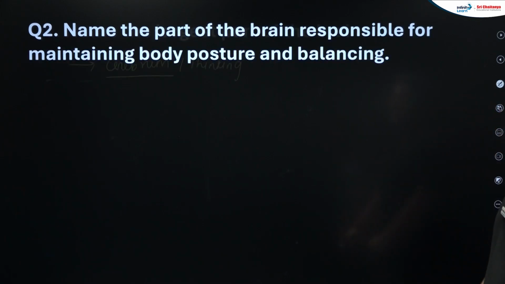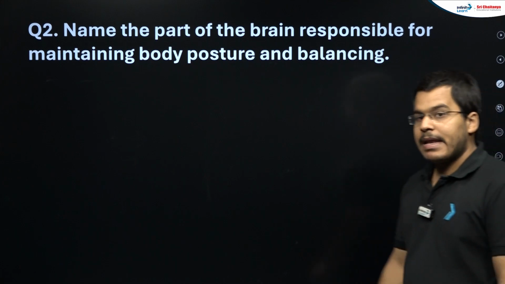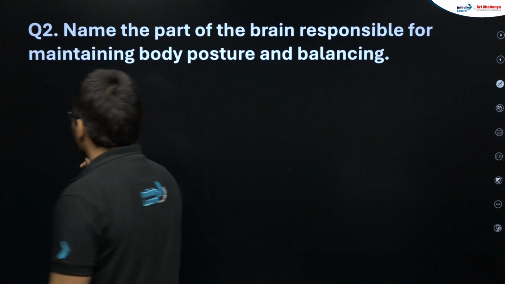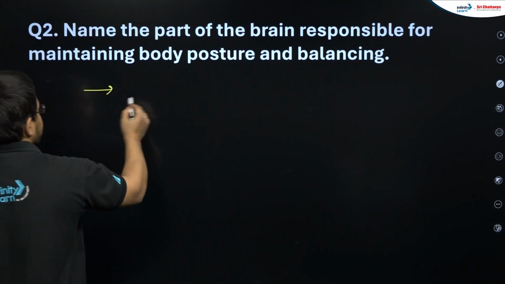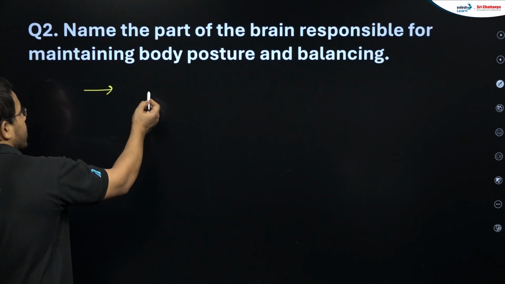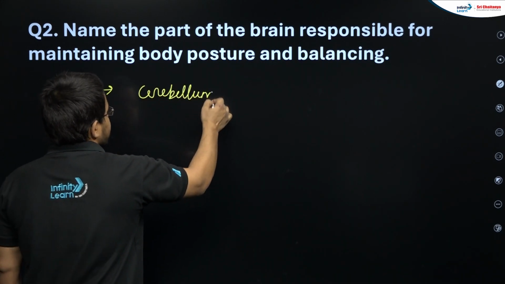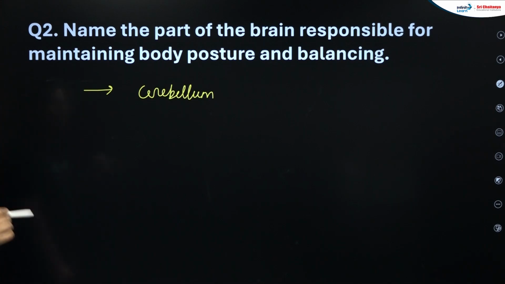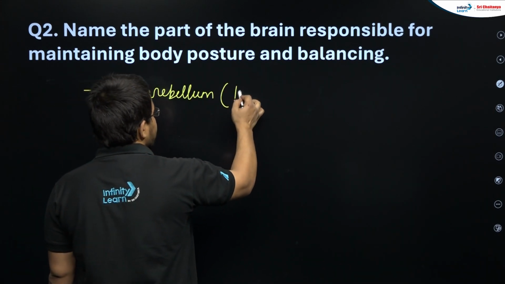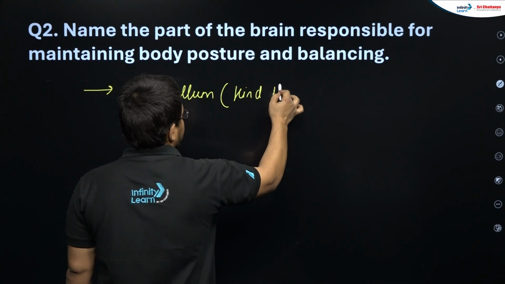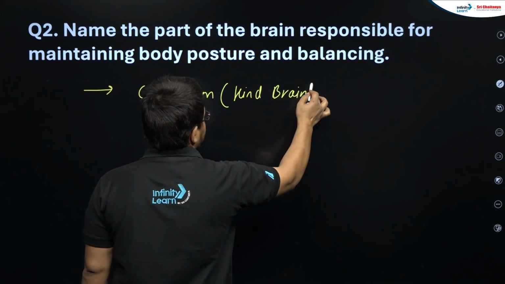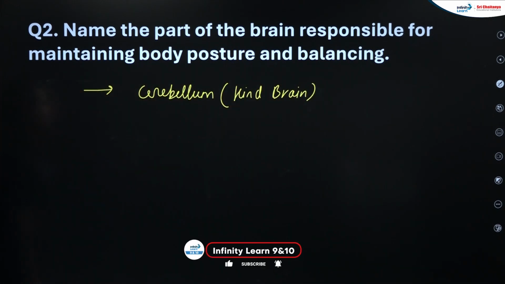Next question: name the part of the brain responsible for maintaining body posture and balancing. Again, a very important question, a very important PYQ. The answer in this case is the cerebellum. Cerebellum is responsible for the maintenance of body posture and balancing, and it is part of the hind brain. If you see the hind brain, that region's part is what we call the cerebellum.